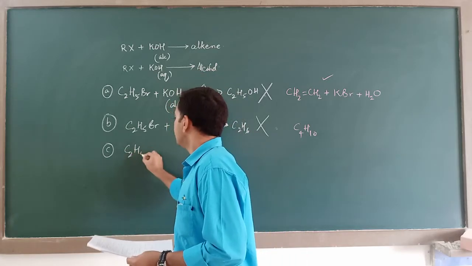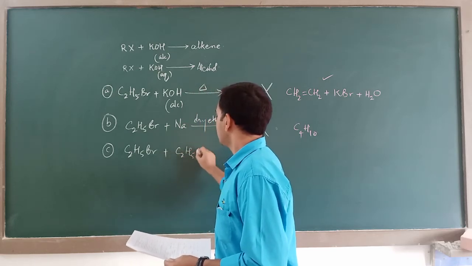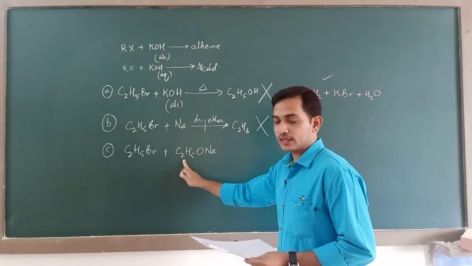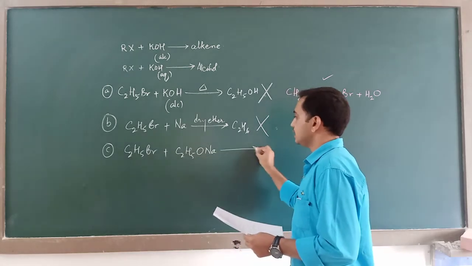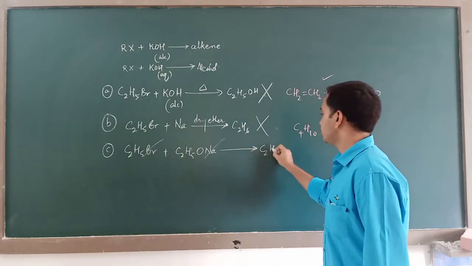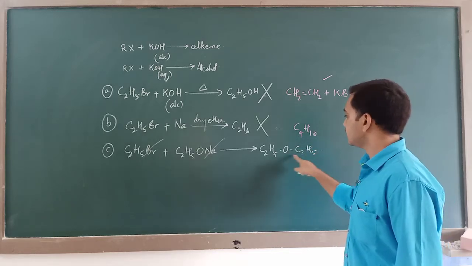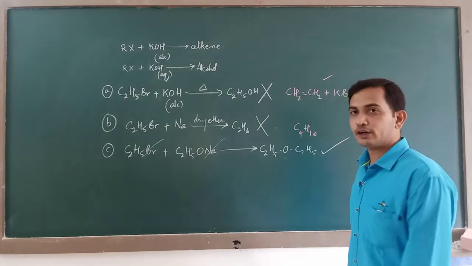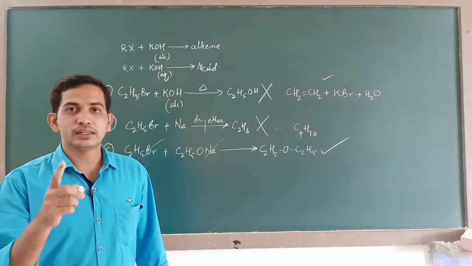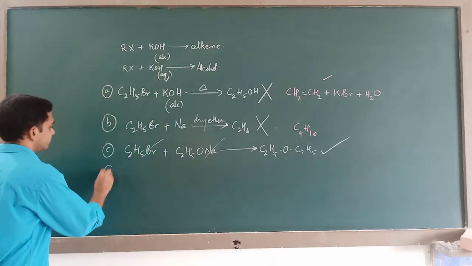This is sodium ethoxide, and it forms diethyl ether, C2H5OC2H5. This is the correct option, so this statement is correct. Can this be one of the answers that you are searching for? No, it cannot be. Then D.